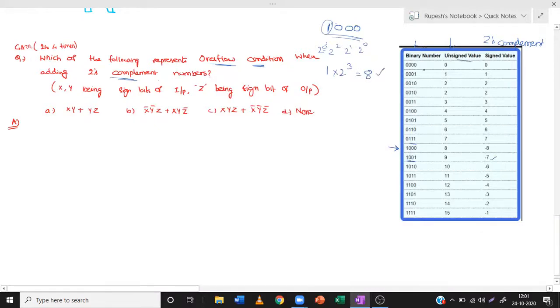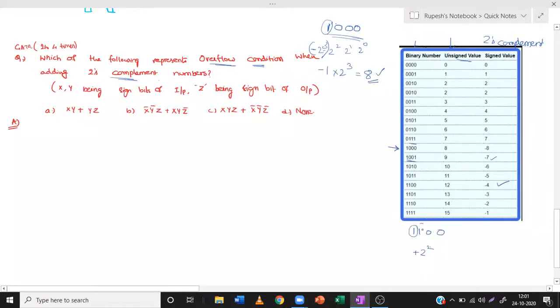Next, coming to the signed value, you have the last bit, whatever is there. If it is 1, you have to take it as minus 2 power 3 instead of 2 power 3. So if you place minus in front of it, it will be -8. Similarly, take this particular value, minus 4, 1 1 0 0. So this is 0 into 2 power 0 plus 0 into 2 power 1, plus 1 into 2 power 2, plus the last one is 1.